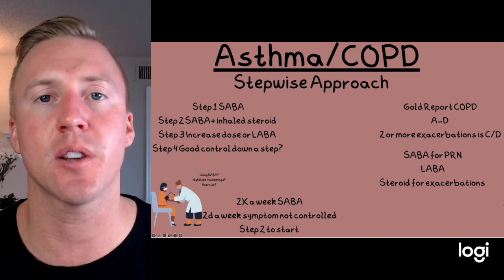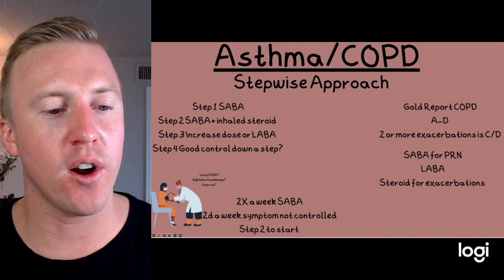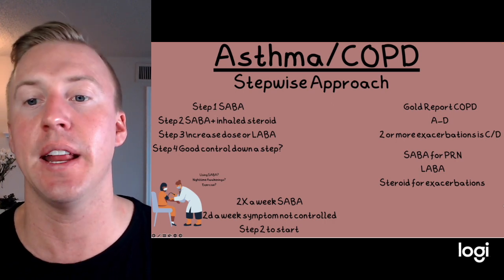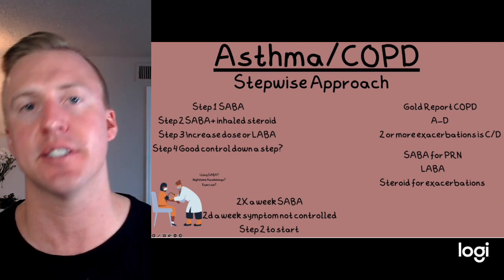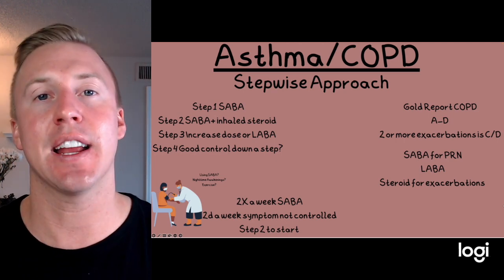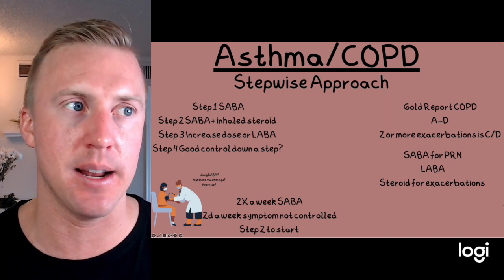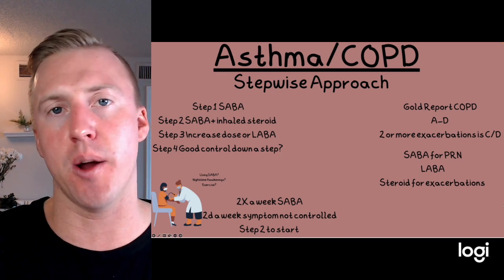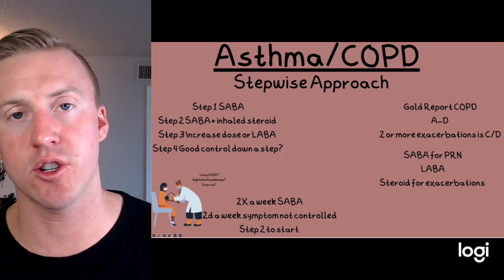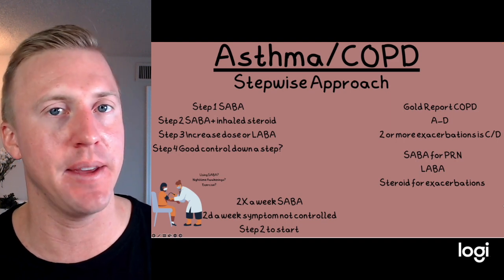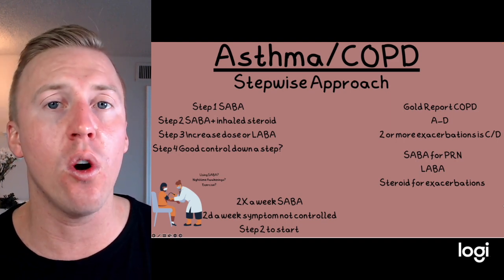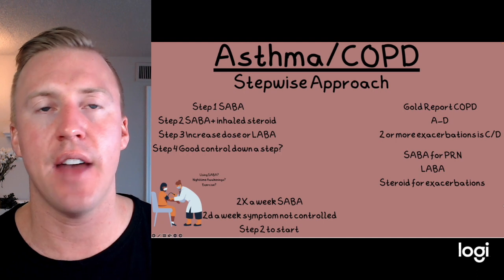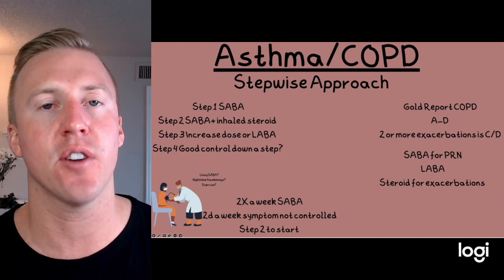As far as COPD, we use a GOLD report. Oh, and I should add, for asthma, we can use different kinds of algorithms to figure this out. But for COPD, we use the GOLD report. So it looks at A to D. C and D are obviously the worst, meaning their symptoms are bad, and we look at how bad their exacerbations are. So usually they say, hey, I ended up in the ER because I had pneumonia, I was on a neb treatment, and I was hospitalized. So 2 or more exacerbations automatically puts them down into C and D, which is worsening control of their symptoms. Again, these guys are going to be given, just like asthma, short-acting beta agonists for their acute attacks, and then we're usually going to add on something like a long-acting beta agonist, and then when they come in, we can give them steroids usually for exacerbations.